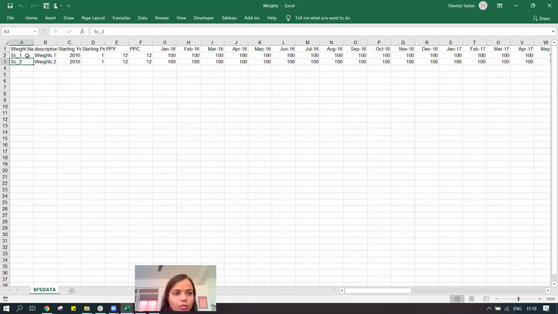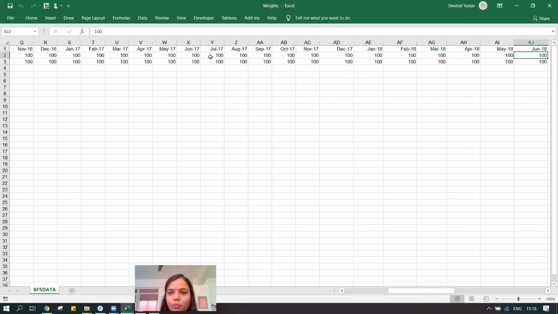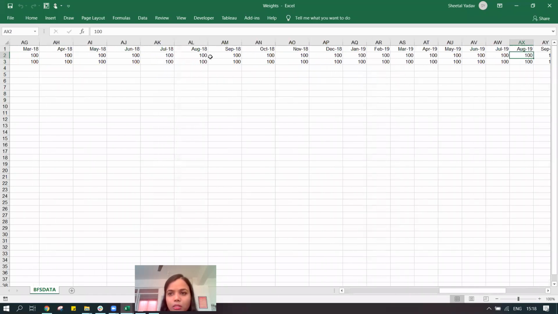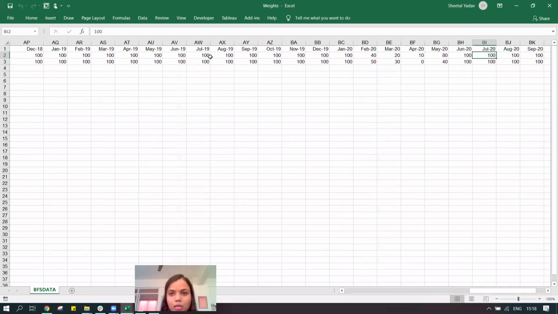We have created two scenarios, scenario one and scenario two. So this is weight one, weight two, and you will notice that for all the forward periods or all the historical periods, it's 100% of the sales. But for Feb, March, April, and May, the behavior that we are expecting from the markets is different. So those are the two scenarios that we have incorporated. We can tell the system that instead of 80, maybe make it 40 or say even 60.